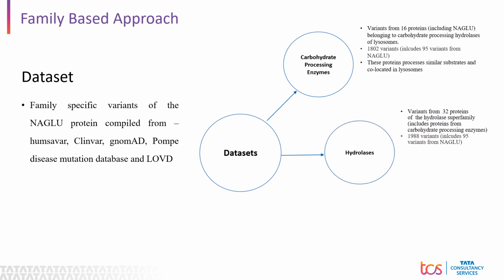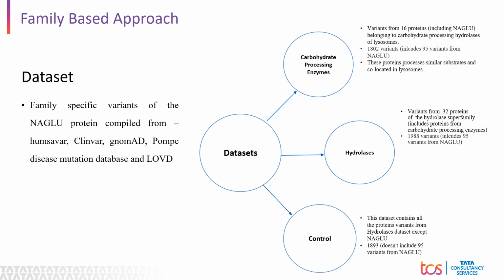The second dataset is the hydrolase dataset. This dataset has variants from 32 proteins of the hydrolase superfamily, which includes proteins from carbohydrate processing enzymes as well. A total of 1988 variants are present in this dataset, which includes 95 variants from NAGLU protein. The third and final dataset is a control dataset. This dataset contains all the protein variants from the hydrolase data except NAGLU. A total of 1893 variants are present in this dataset, which does not include the 95 variants from the NAGLU protein.